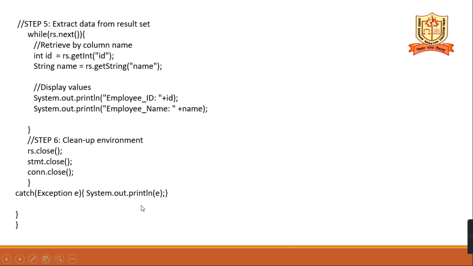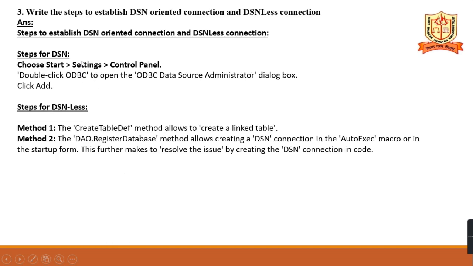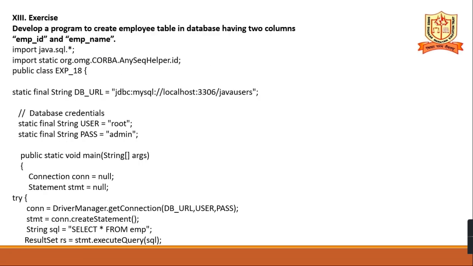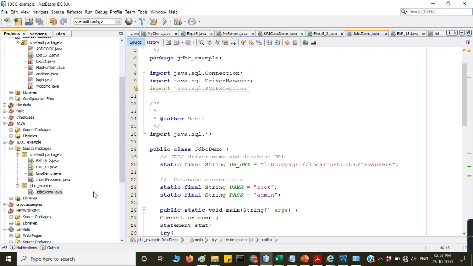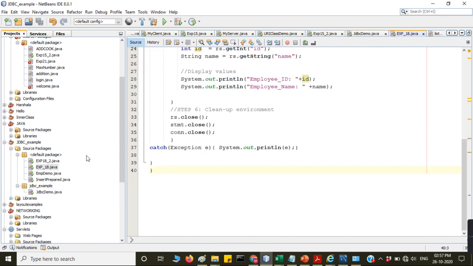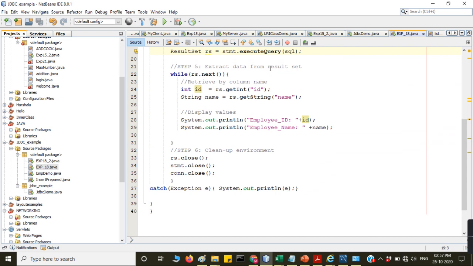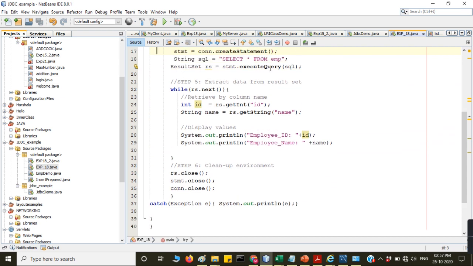It's very easy, ID and this one. Execute, EMP is the table name. We'll see that, EMP, that is EXP 18, here employee ID and this one.